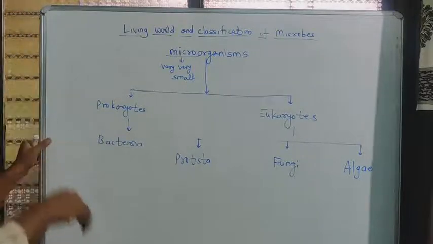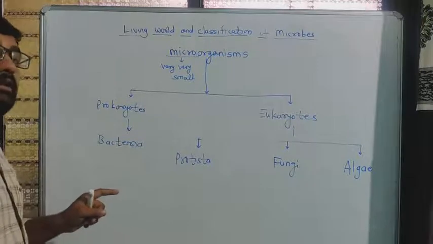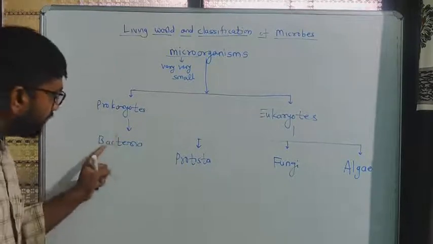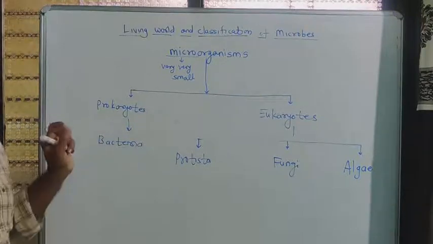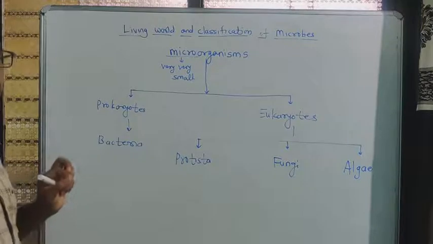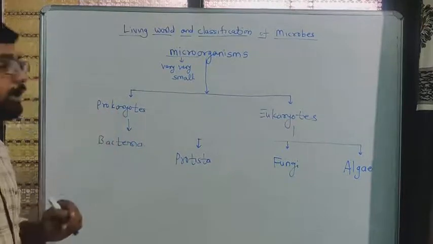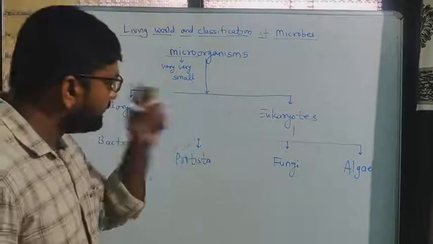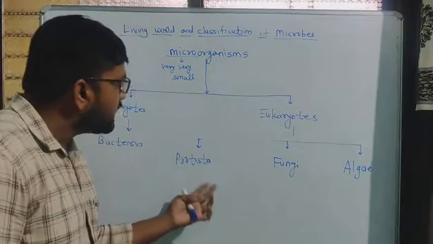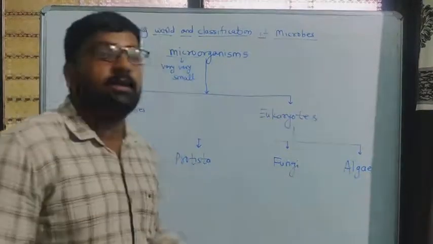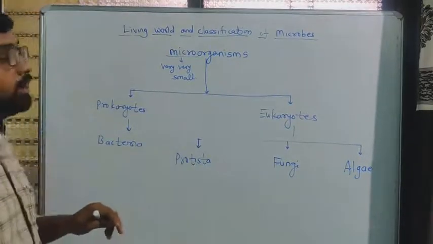Okay, now look here, prokaryotes. Which type of living organisms fall under prokaryotes? All the bacteria are prokaryotes. Okay, whatever bacteria are present in this living world, they are all prokaryotes. Now eukaryotes. Which type of living organisms are eukaryotes? Look here, all the protista, fungi and algae are called eukaryotes.